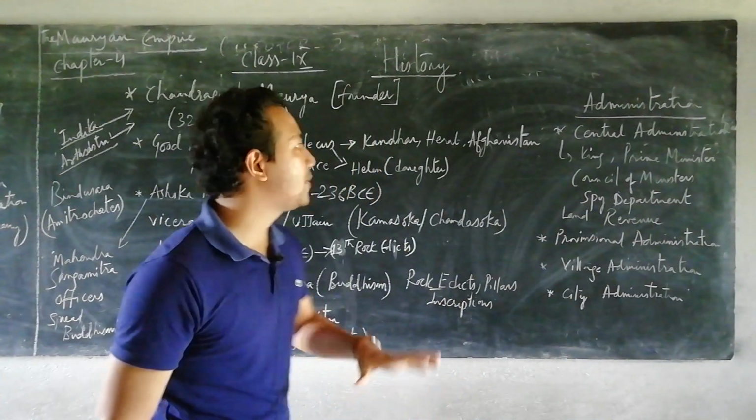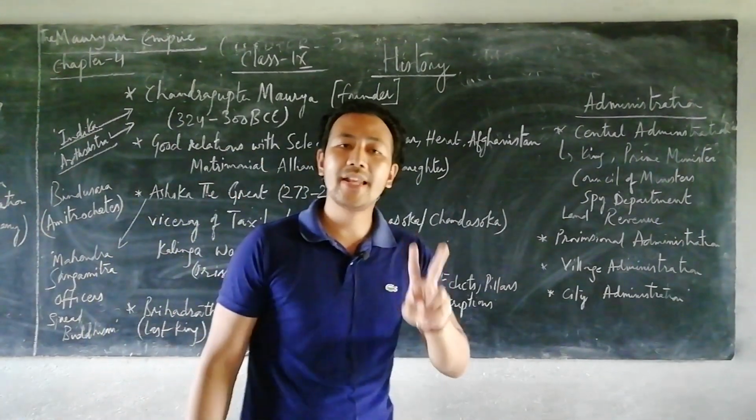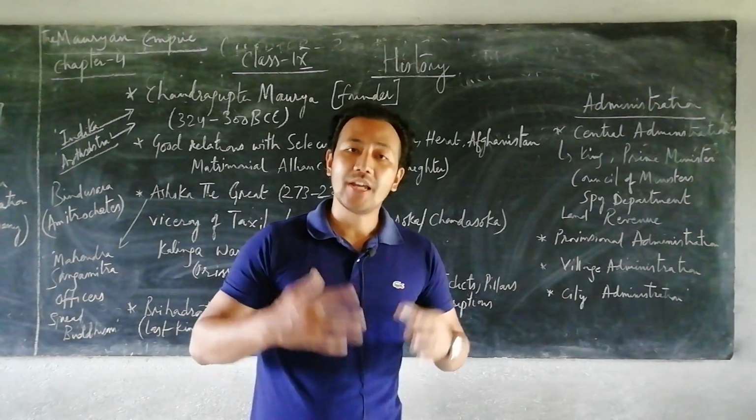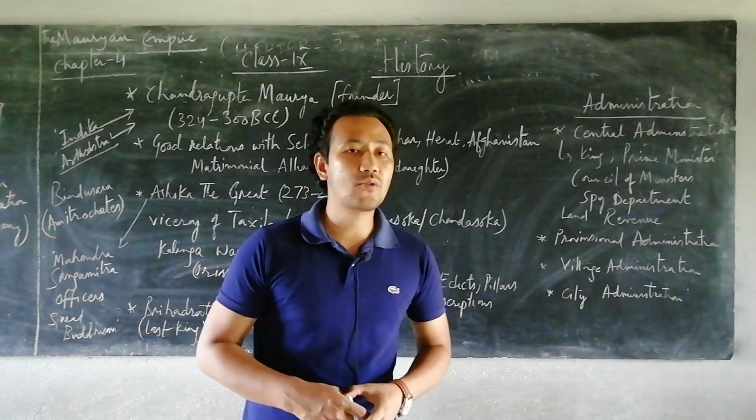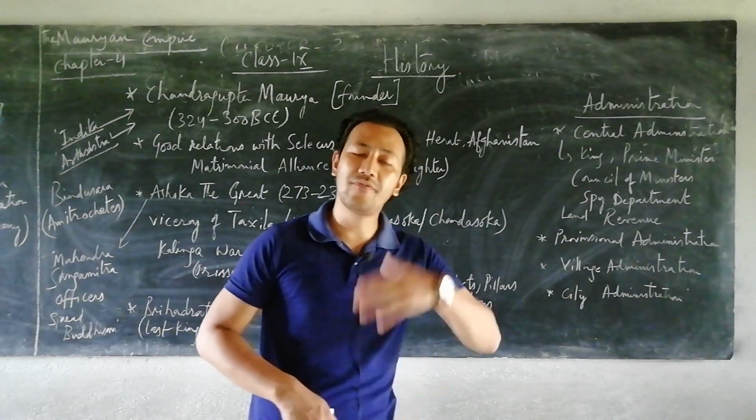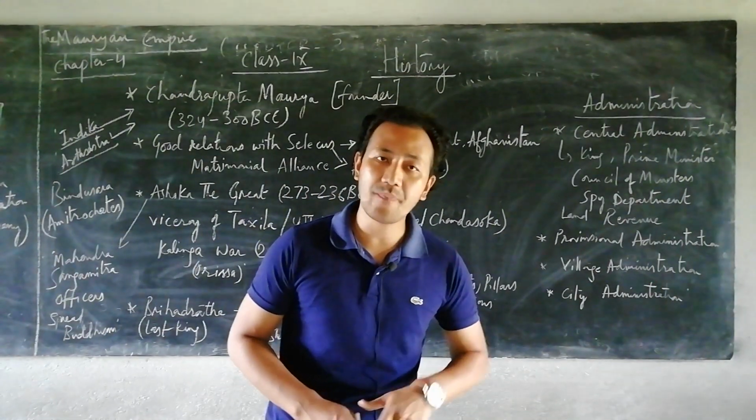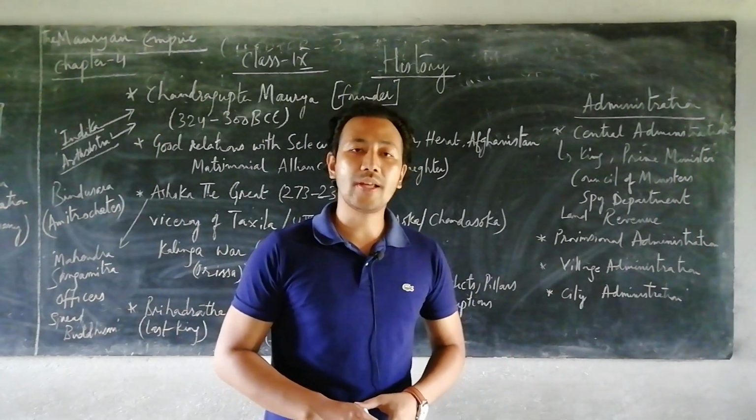So in today's class we will be discussing two main kings or rulers of the Mauryan dynasty who played a very important as well as vital role in saving their empire from the hands of different enemies as well as rivals. First we will be discussing Chandragupta Maurya, followed by his grandson, Ashoka the Great.